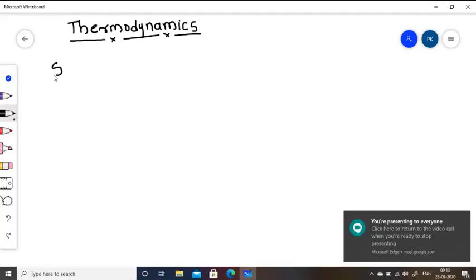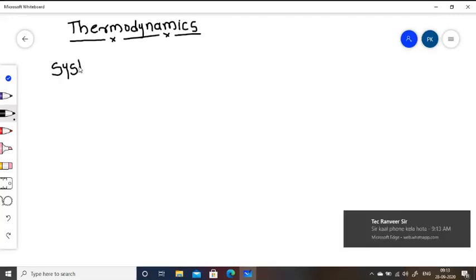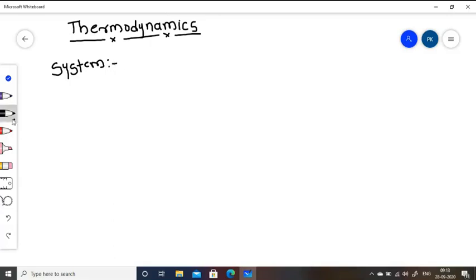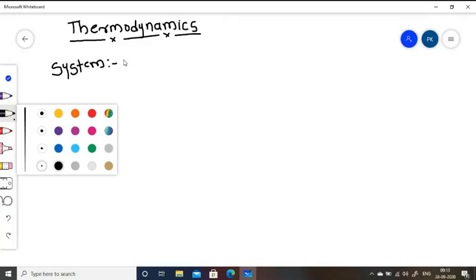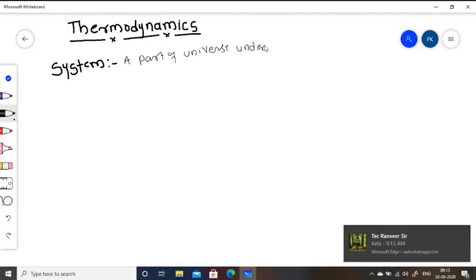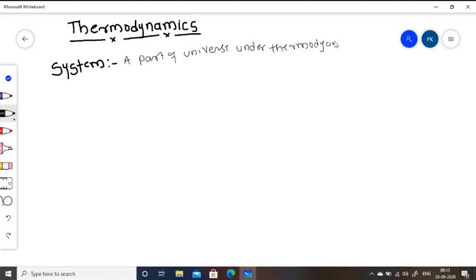Thermodynamic system. It is defined as a part of the universe under thermodynamical consideration. A part of the universe under thermodynamical study or consideration is called a system, a thermodynamic system.